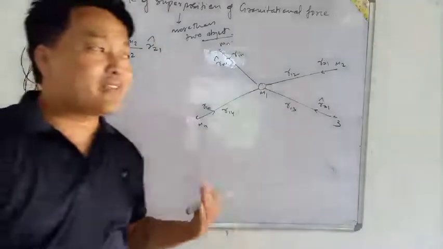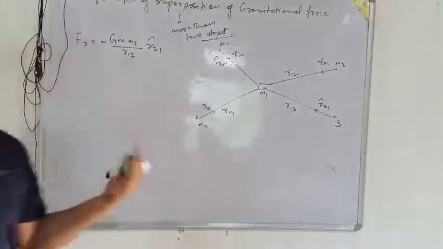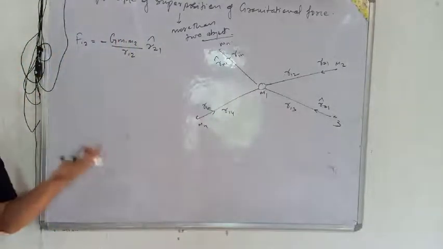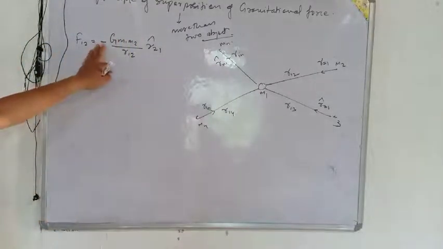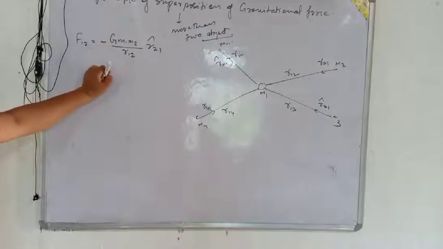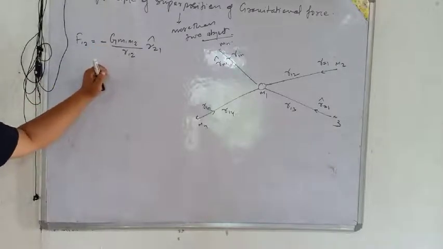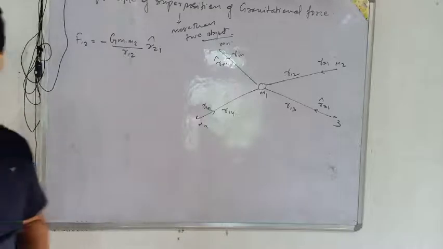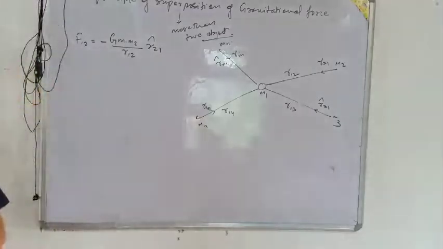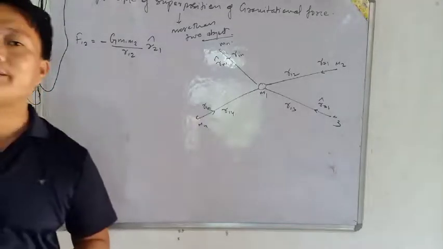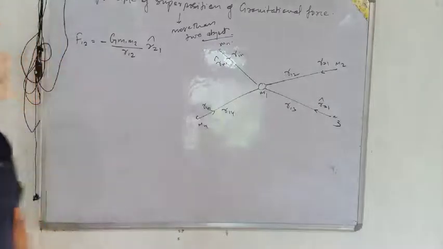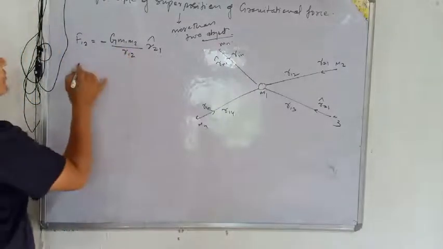Maybe we can give it, or we may not give it. When it is minus, it means it is an attractive force, and since we know that gravitation is always an attractive force, we have taken minus here, no problem.